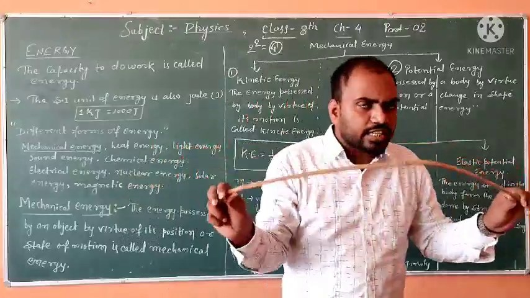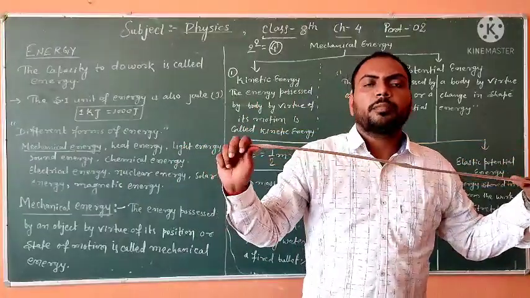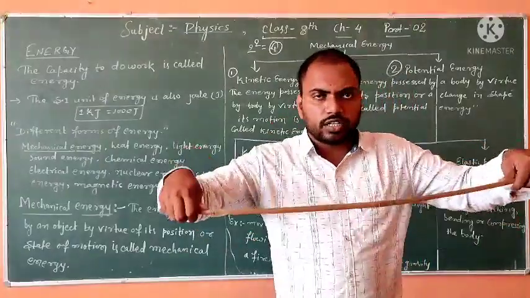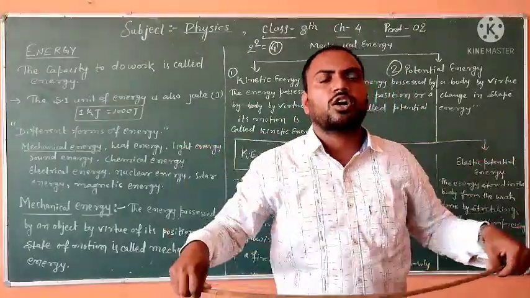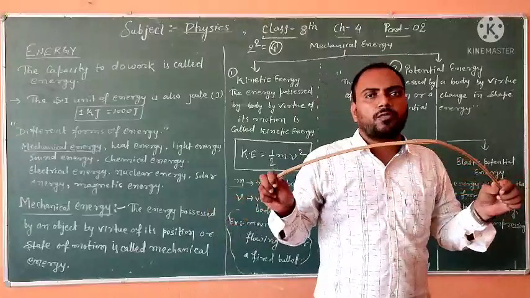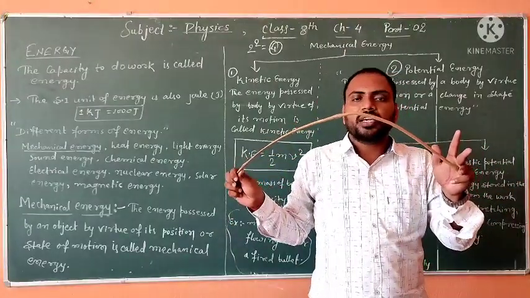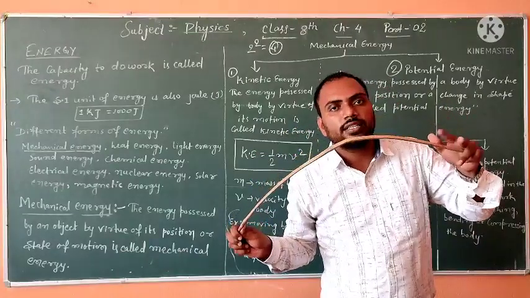How does this energy come to these bodies? Whatever work the external force does in changing the shape of a body becomes its potential energy.